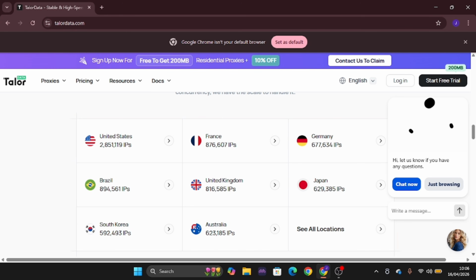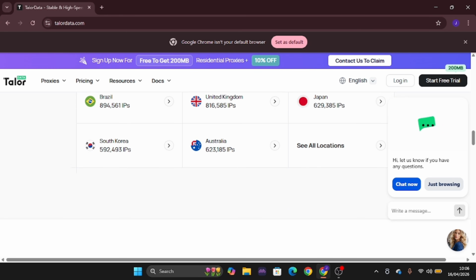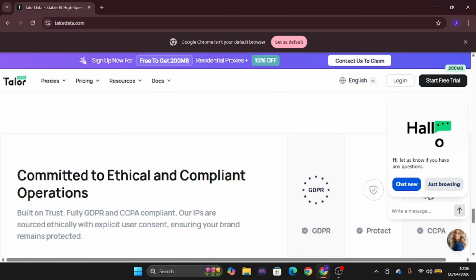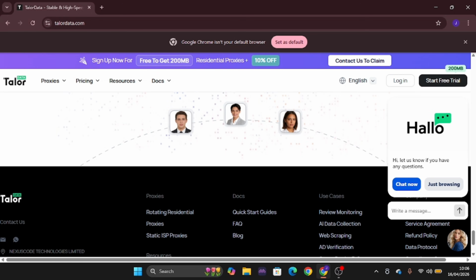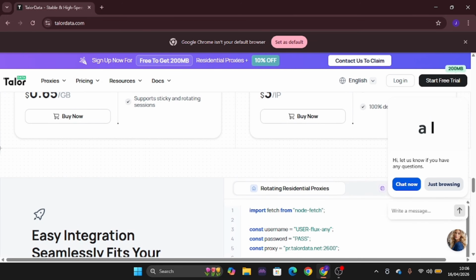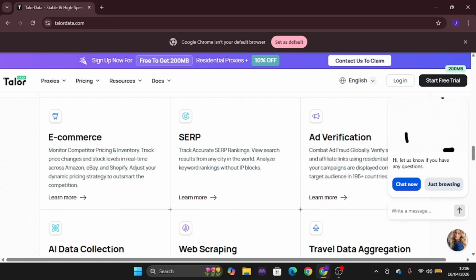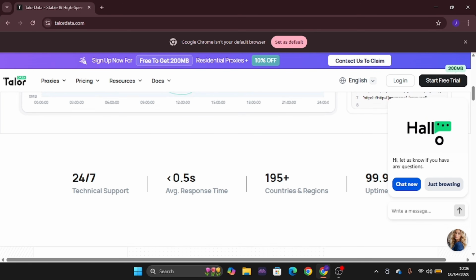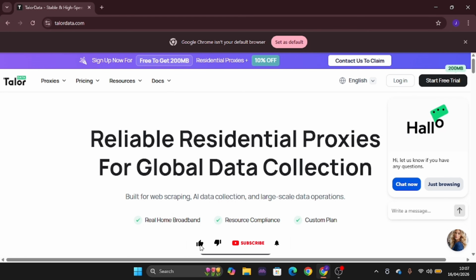We have the United States, France, Germany, Brazil, United Kingdom, and so many of them. There are many purposes you can use this platform for. Most questions have been coming in concerning proxies on different occasions, so what I'll do right now is show you how to start with this platform, because this proxy has been tested and it's well organized.